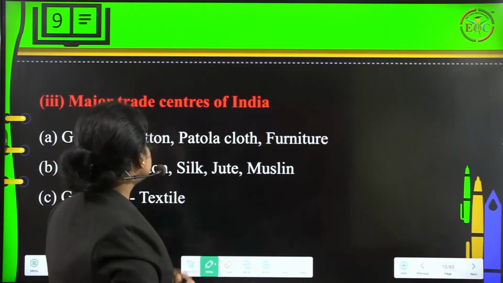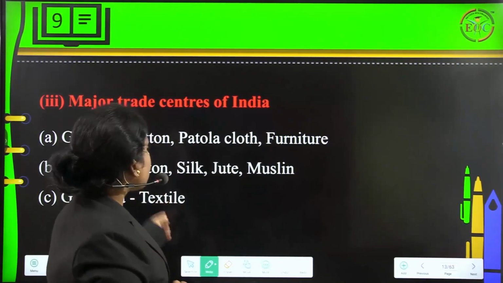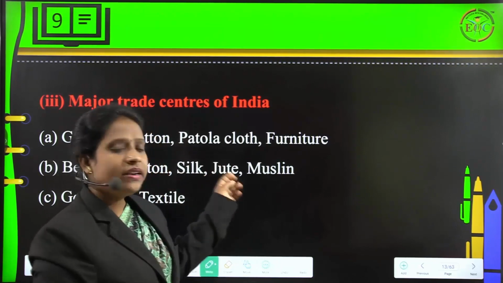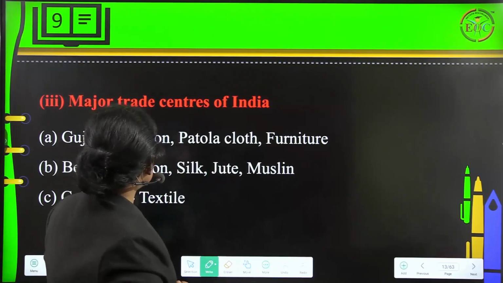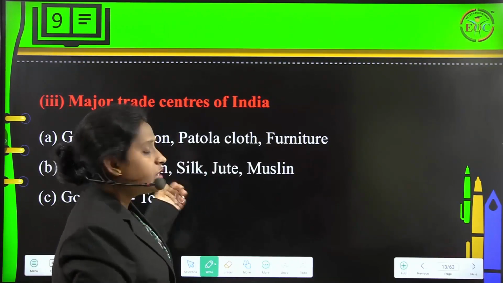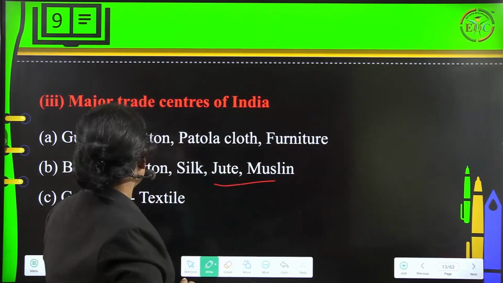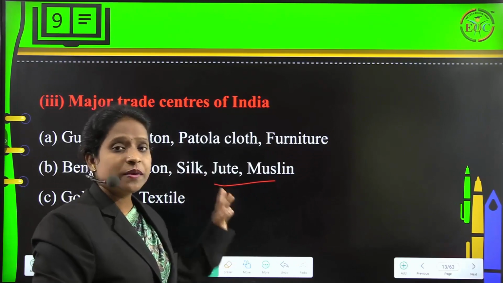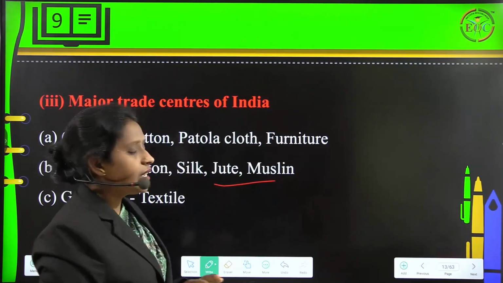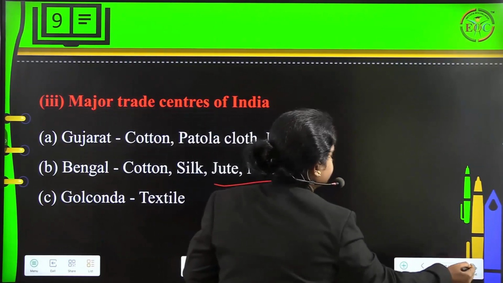Under this, Gujarat dealt with cotton, patola cloth and furniture. Bengal dealt with cotton, silk, jute and muslin. Golconda dealt specially with textile.